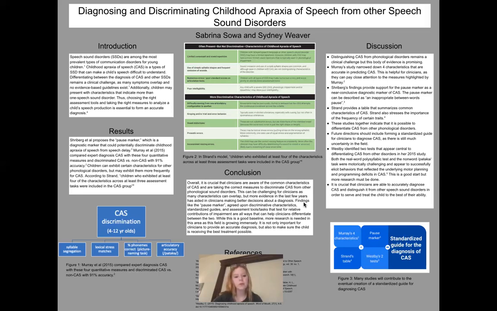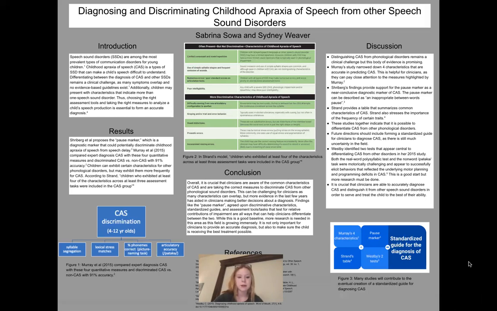And to conclude, ultimately, it is crucial that clinicians are aware of the common characteristics of CAS and are taking the correct measures to discriminate CAS from other phonological disorders. As you can see, this can be very challenging for clinicians as many characteristics between the two can overlap. But there is a lot of evidence out there right now that's promising.